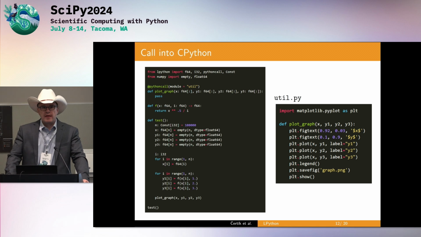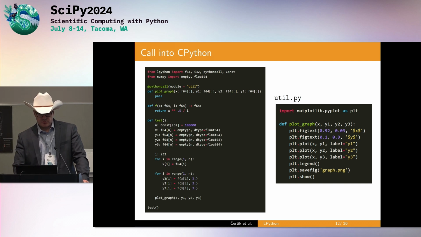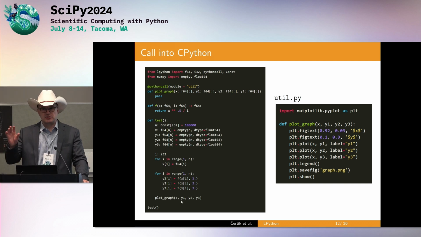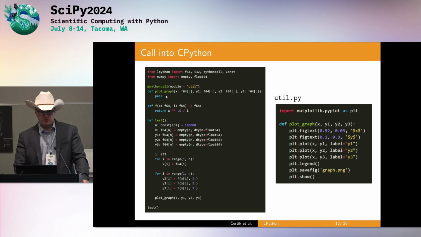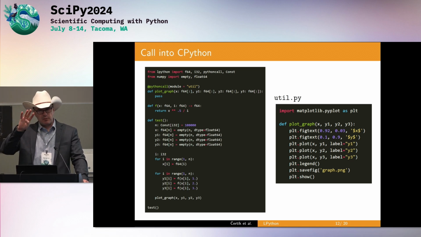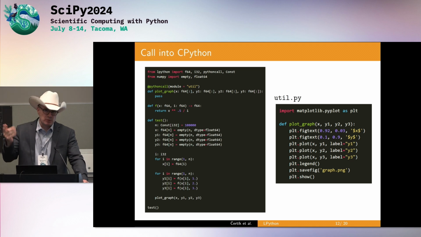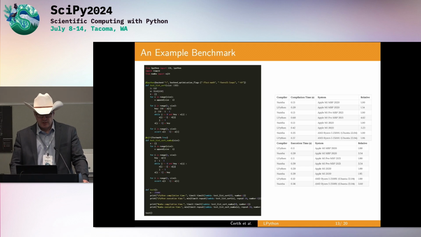LPython internally doesn't use numpy. It has arrays in ASR directly, so it's not a numpy array. What LPython does is create the numpy descriptor when it's calling the plot graph function. It knows you are calling into Python, so it will convert the arrays. We have about 4 different ways to represent arrays in ASR, depending on the array kind, either with a pointer or a descriptor or multiple ways. And numpy descriptor is one of them as well, so we can convert to it.